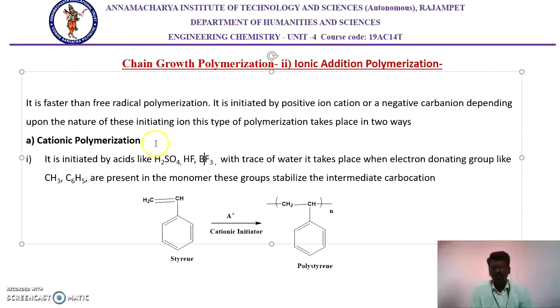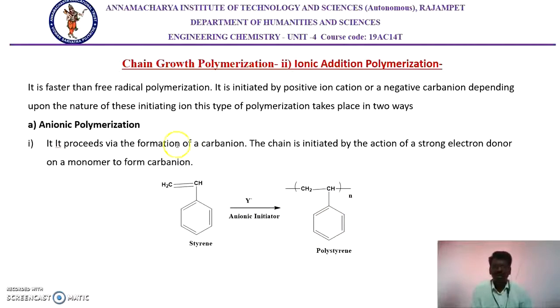Protons from these acids act as initiators, and the polymerization proceeds through the formation of carbocations. The phenyl group acts as a stabilizing agent. That means resonance of the positive charge throughout the ring stabilizes the positive charge, and thereby it gives polystyrene in high yield.